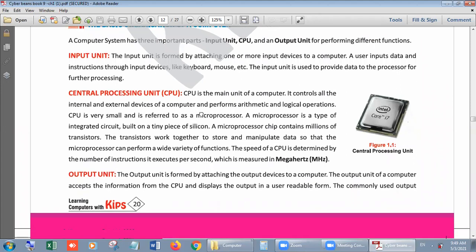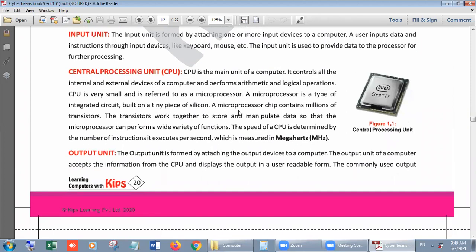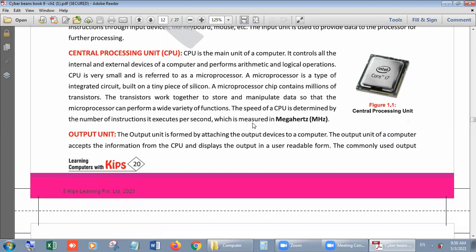Second is the central processing unit. As its name makes the meaning clear, central means in between, between the input and output, right? Processing means it is working on the data given by us, and unit means area. Then this is the central area which is used for processing, right? So the CPU is the main unit of a computer. It controls all the internal and external devices of a computer and performs arithmetic and logical operations.